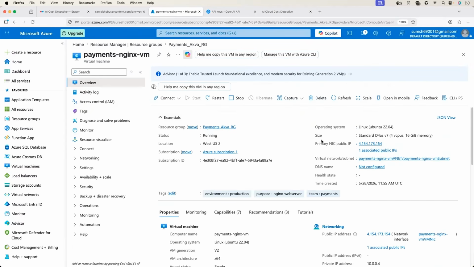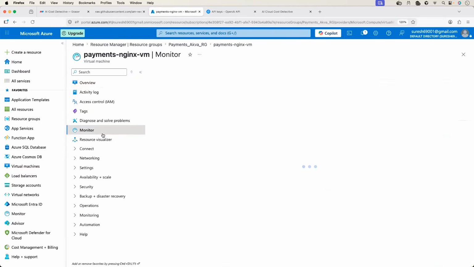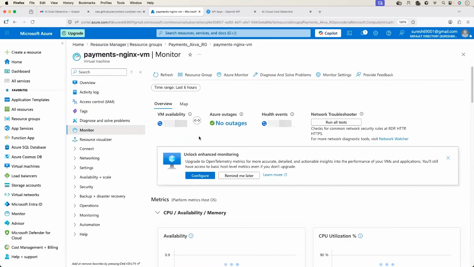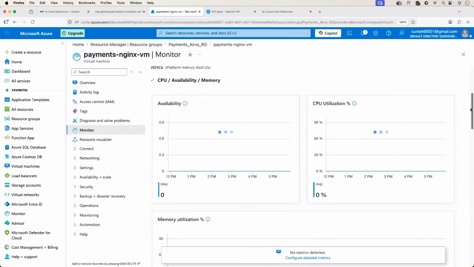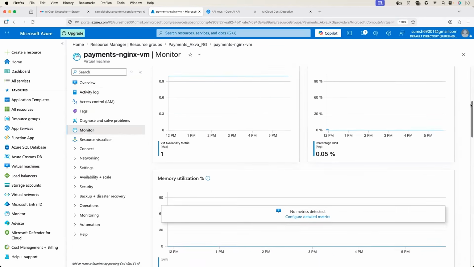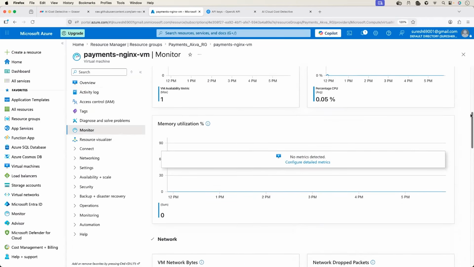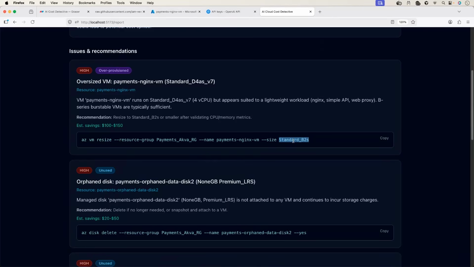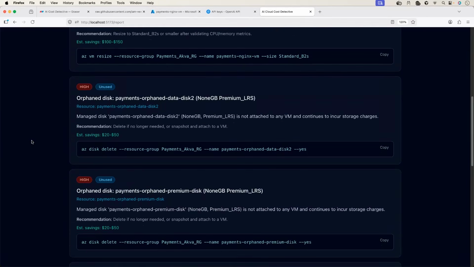And it says we are underutilizing the resources. Let's see. I'll go to Monitor. What is the CPU utilization? Oh, yes. You can see the CPU utilization, the percentage of CPU used, is very, very low. Even the memory utilization is very low. That's why it recommended we move to Standard B2S. I think this comes with 1 CPU. Perfect, a very good option. Very good cloud cost detection.